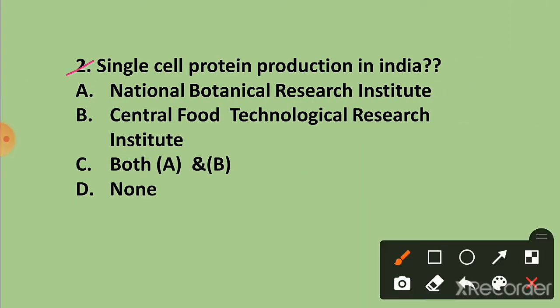Question 2. Single cell protein production in India. The correct answer is option C, both A and B. National Botanical Research Institute and Central Food Technological Research Institute.